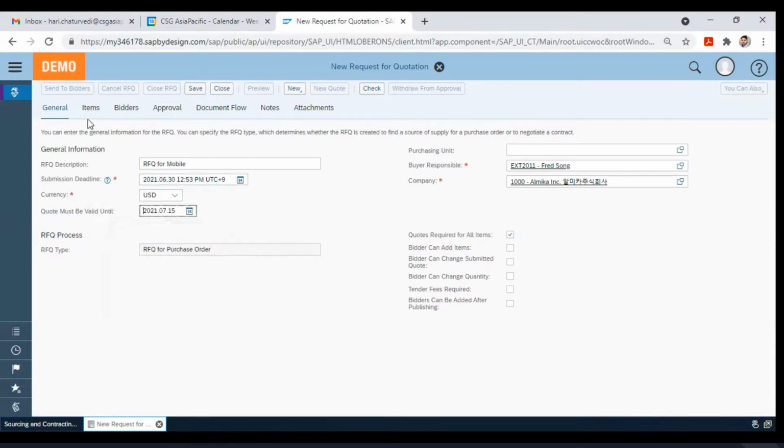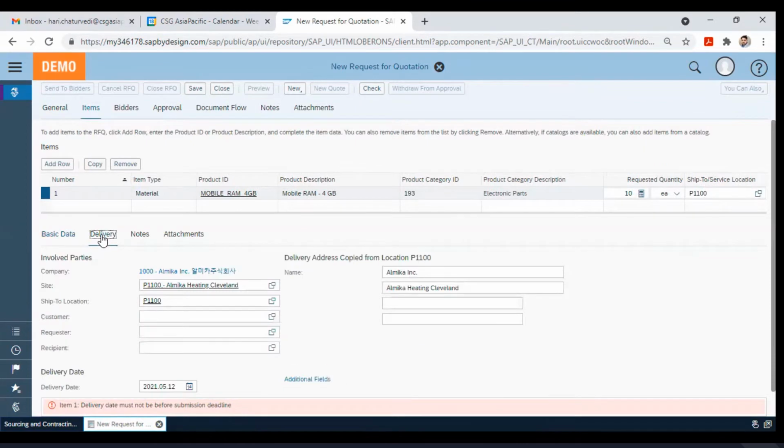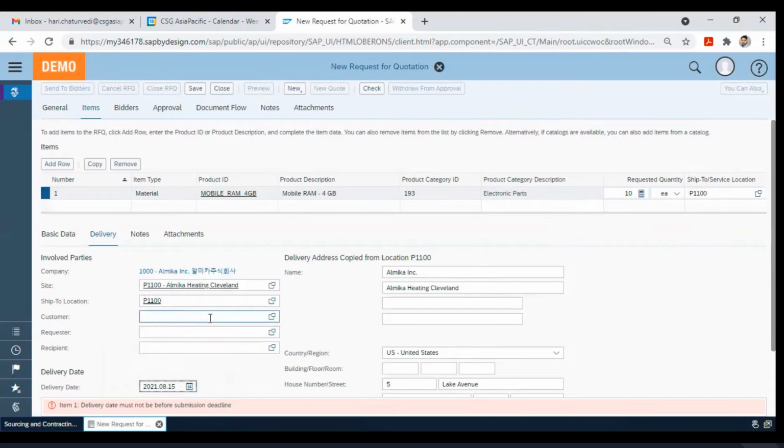Post code must be valid. Bidder can add the item, bidder can submit it, change the quantity. If I go to the delivery date here, I will put, let's say, 15th of August.